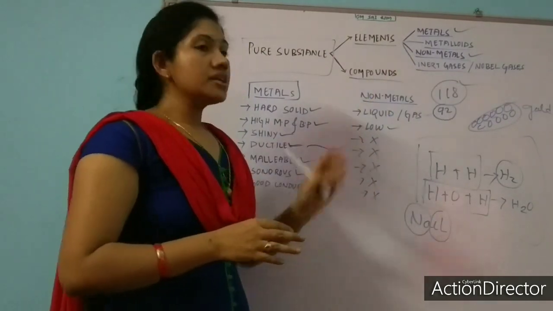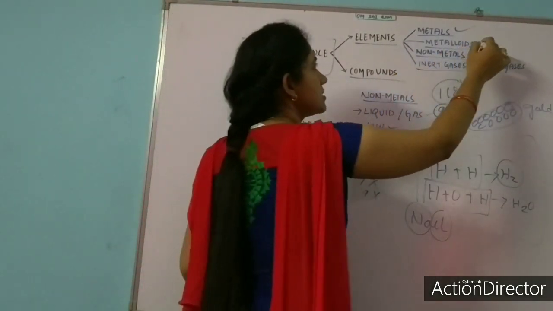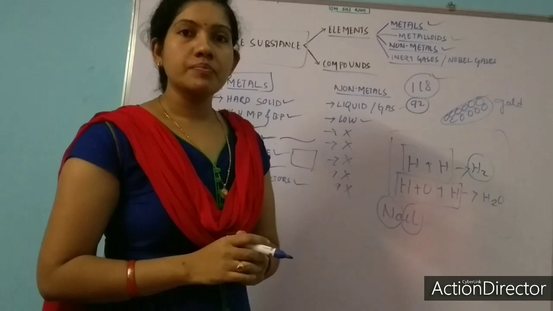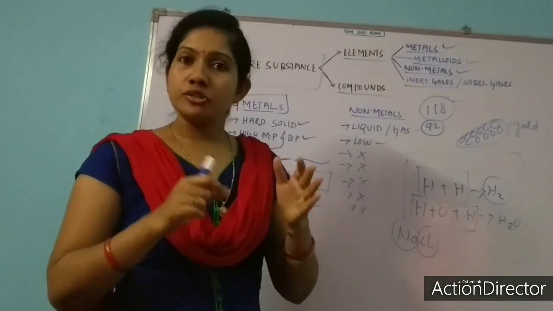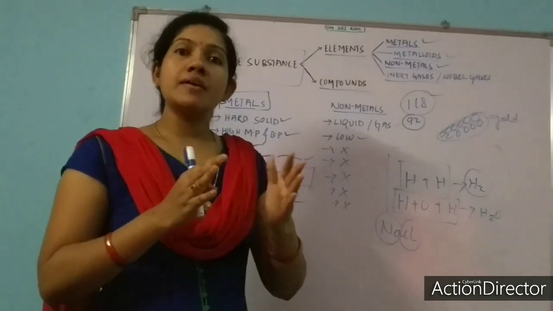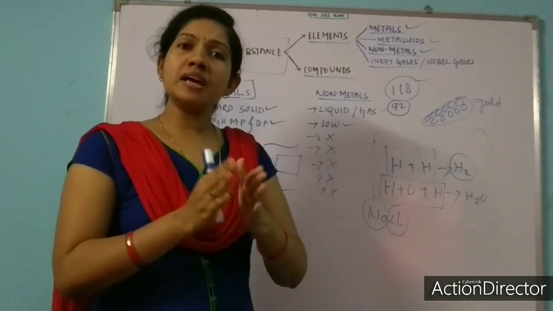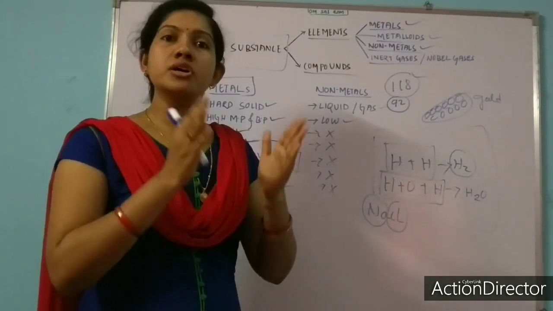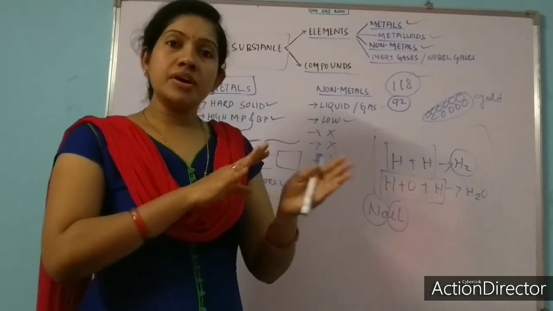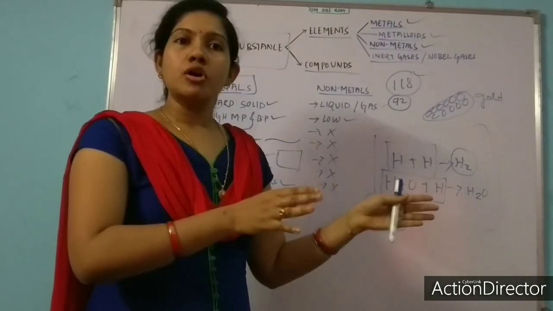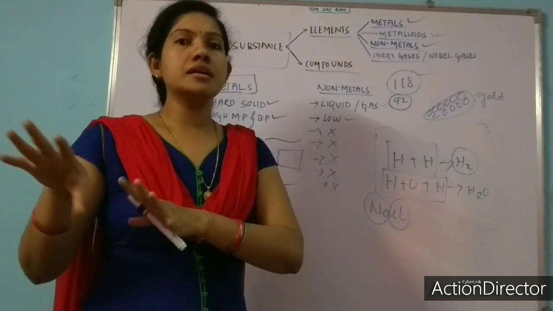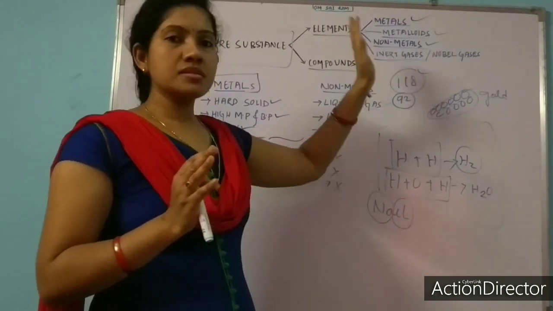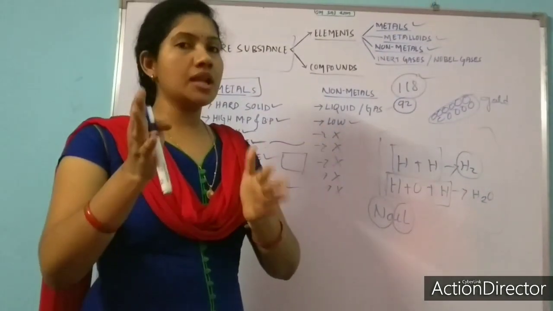Next, inert gases. We have discussed metals, non-metals and metalloids. Next we will discuss inert gases or noble gases. Inert gases or noble gases are the group of elements which never react with any other element. Just remember this. They always exist independently. They are non-reactive. You will read more about why they are non-reactive in your higher class.